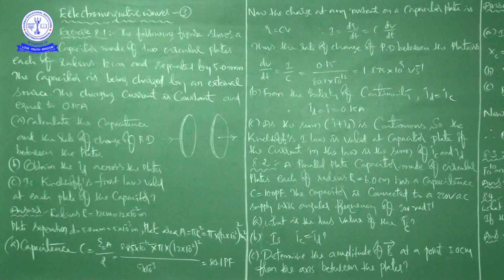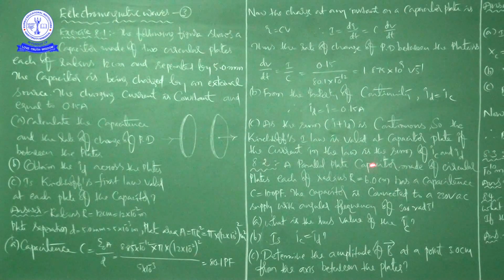Determine the amplitude of the magnetic field at a point 3 centimeters from the axis between the plates. There are three things to do.